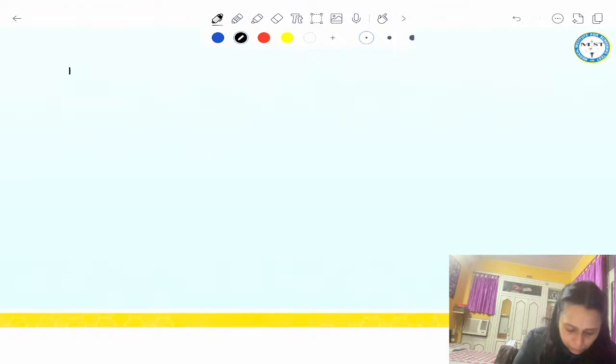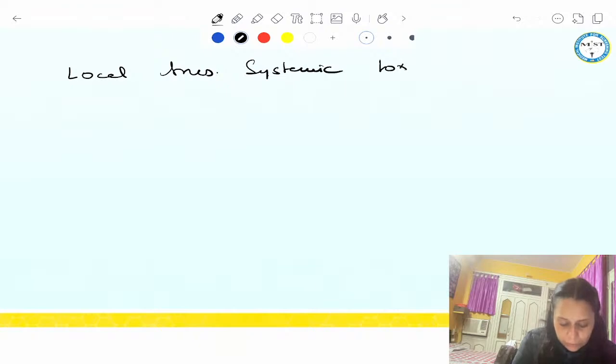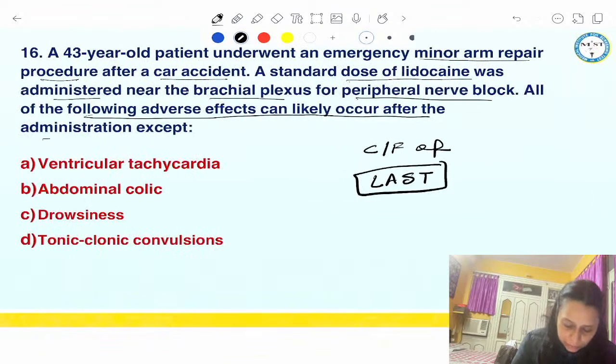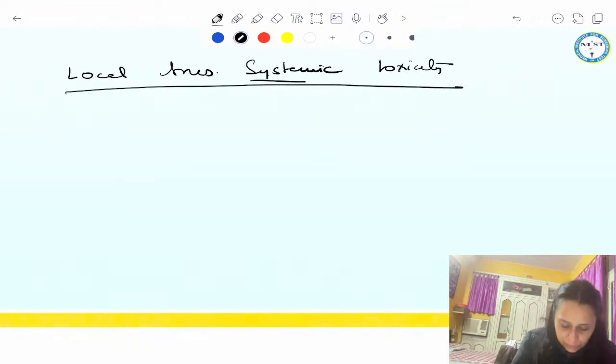Okay guys, local anesthetic systemic toxicity. Very important topic for exam. Now whenever you give a block, and there are blood vessels around every nerve, if the drug gets absorbed, then it will cause systemic toxicity.